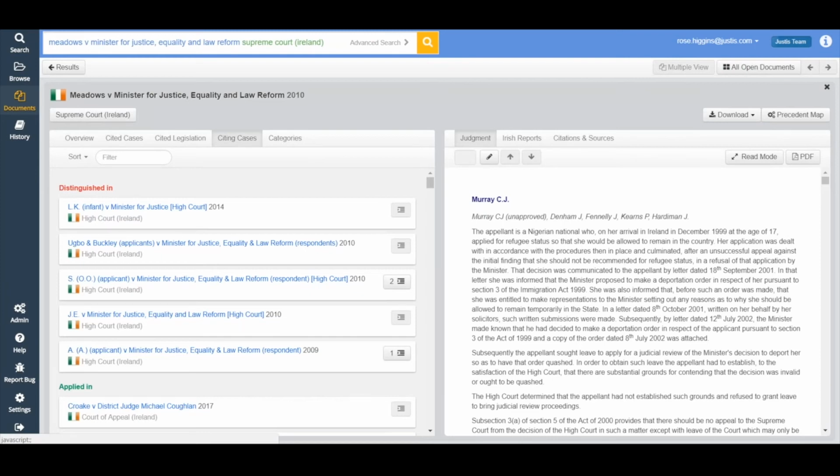So it's very difficult to miss now, but obviously this is where you would come to get a bit more information about any treatments of Meadows since it went to court. And the beauty of JustisOne, because we're searching across so much content, including unreported cases, which have often overruled or given negative treatments to reported cases that people still use because they aren't aware of these unreported cases.